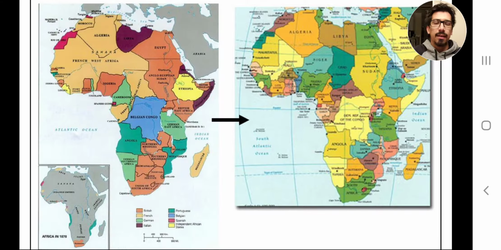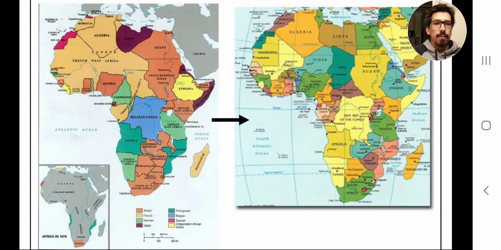You'll notice that it's broken up by nation. So you have this area, which is covered, which is French colonies, and then you've got a bunch of British colonies near Egypt, and then South Africa, Nigeria, and there are a number of different nations that are represented, European nations that rule different parts of Africa.